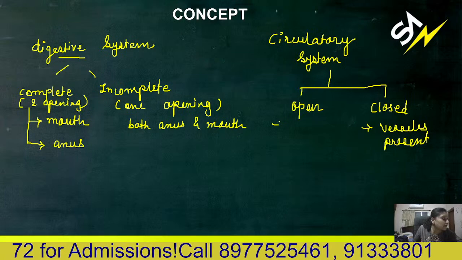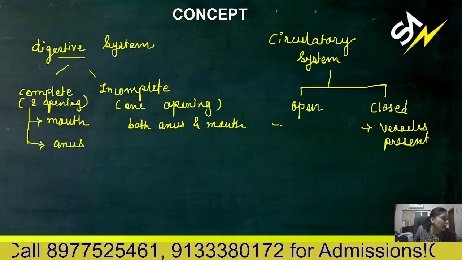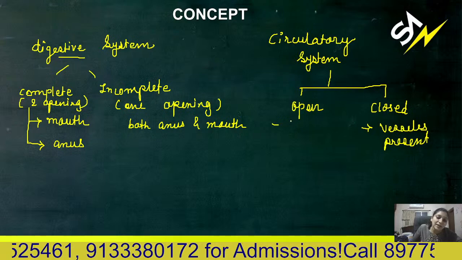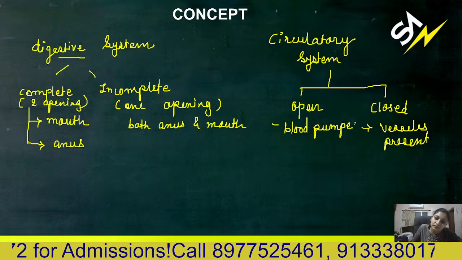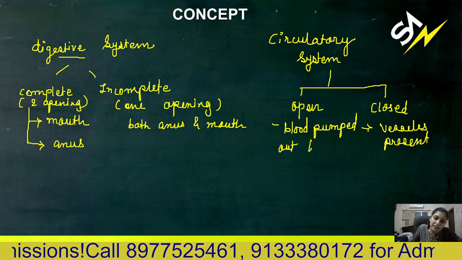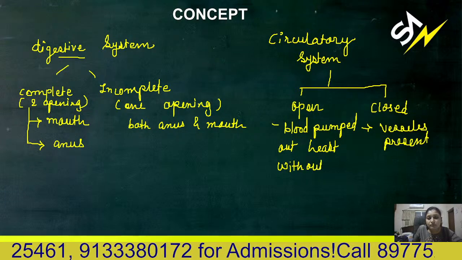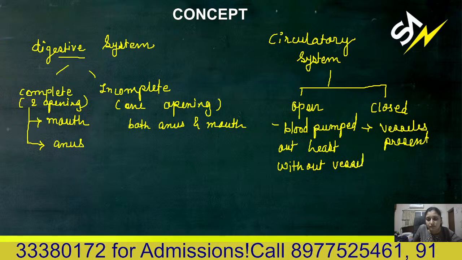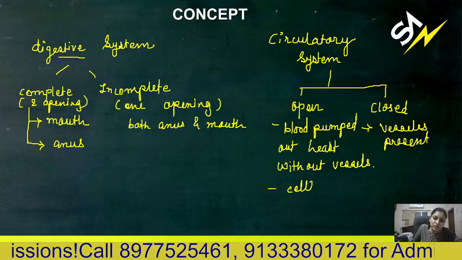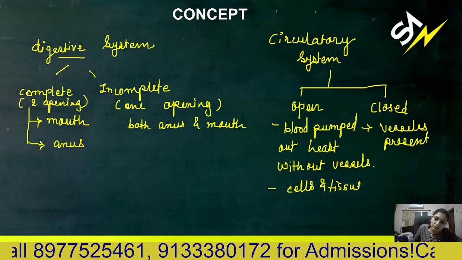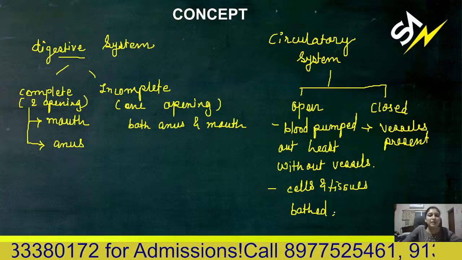If blood is not flowing inside vessels, the blood is pumped out of the heart without vessels, and all the cells and tissues are directly bathed in it. This is known as open type of circulatory system.